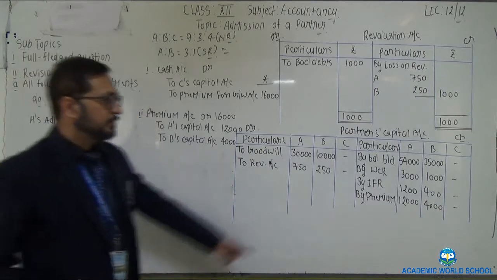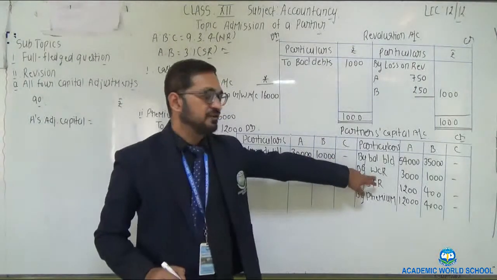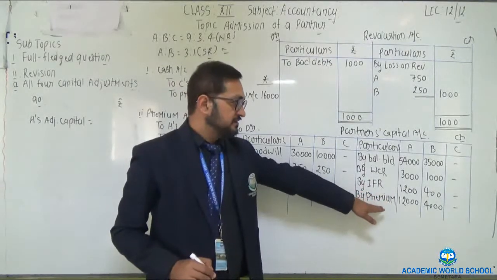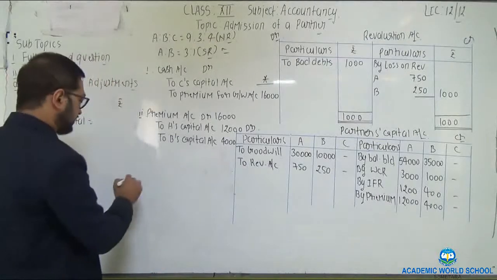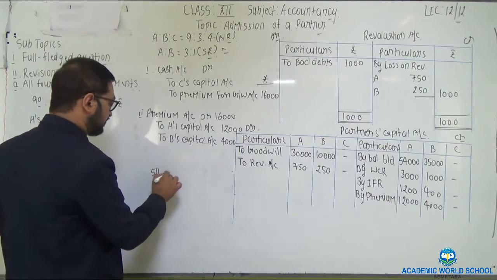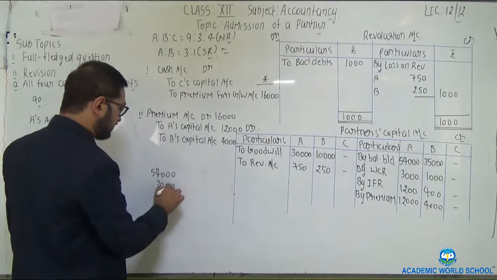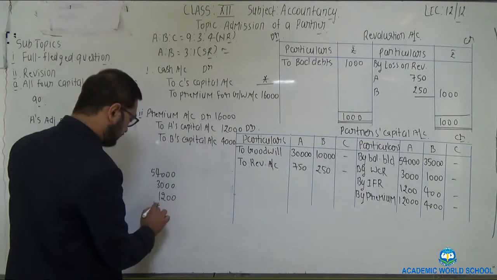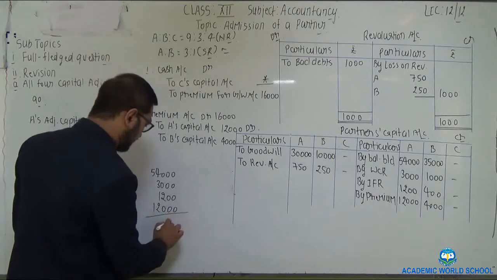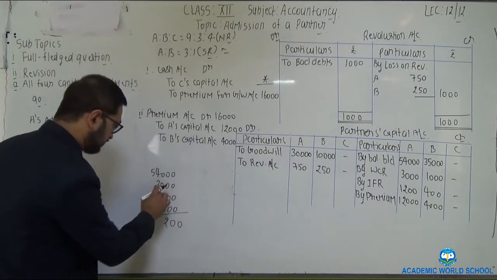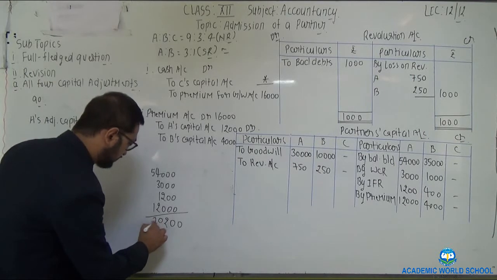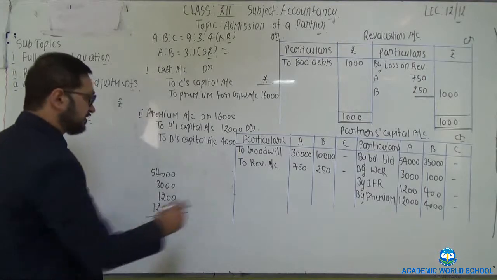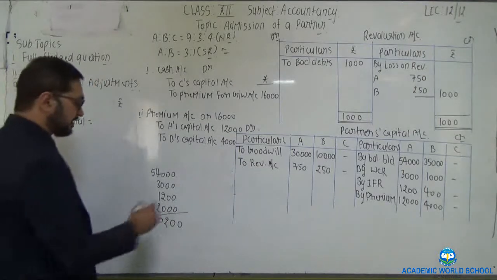That would be equal to 54 plus 3, 57 plus 12, 69 plus 1200. 54,000, 3,000, 1,200 and 12,000. Make the total: 70,200 is the total of credit side. Deduct 30,750.